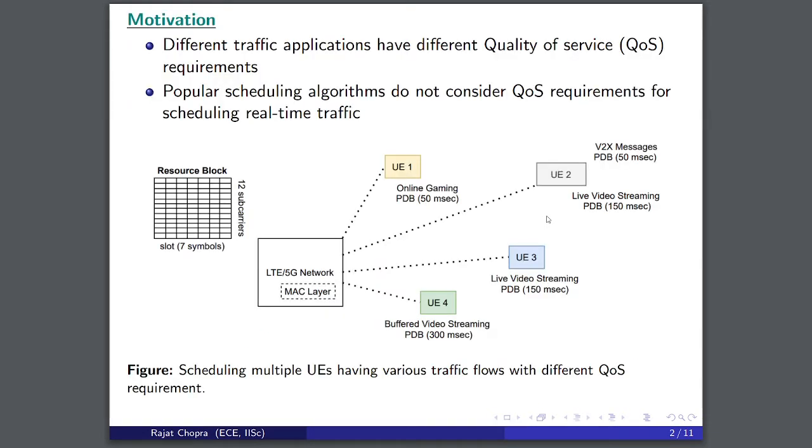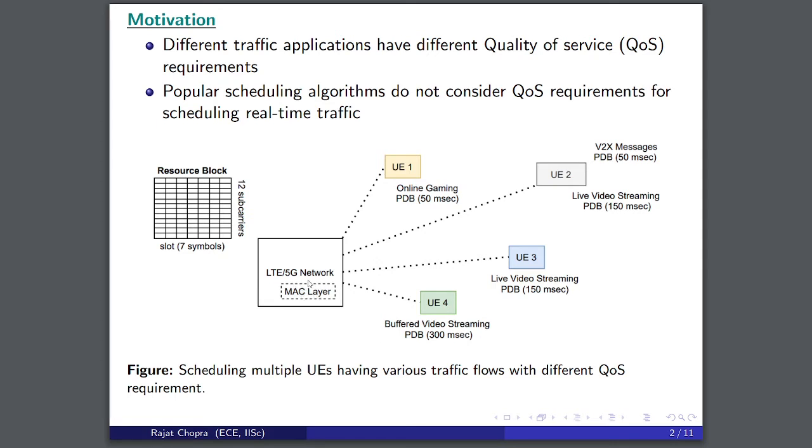Today, wireless networks have the potential to support different kinds of applications like online gaming, live video streaming, V2X messages, etc. Apart from obvious throughput requirements, many of these applications require strict delay constraints. For example, online gaming requires a packet delay budget of 50 milliseconds. So these QoS requirements are an important factor for performance evaluation or designing a network to support a wide number of applications.